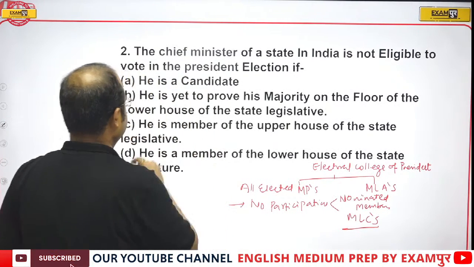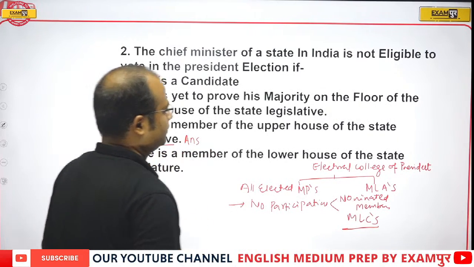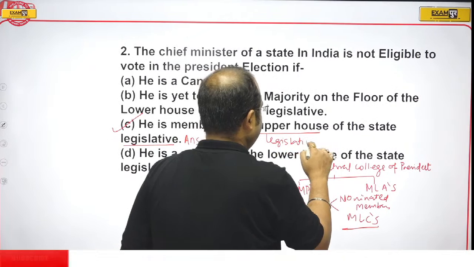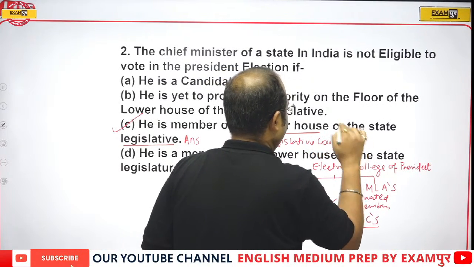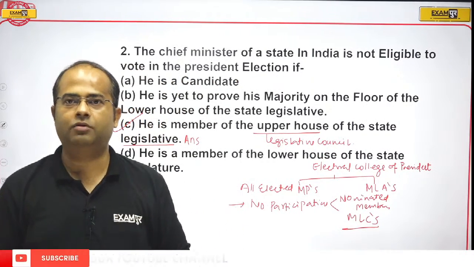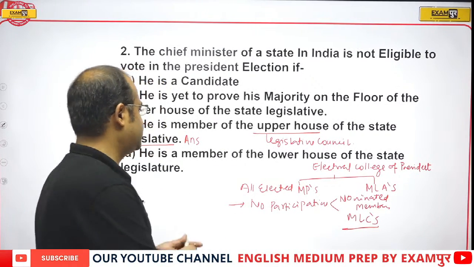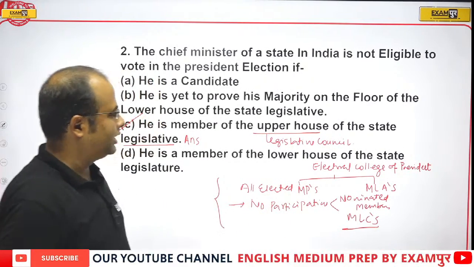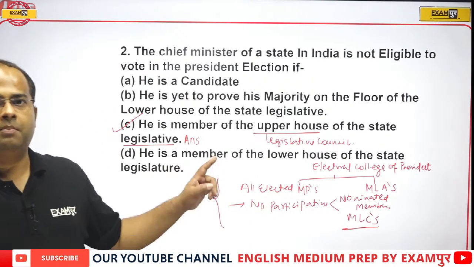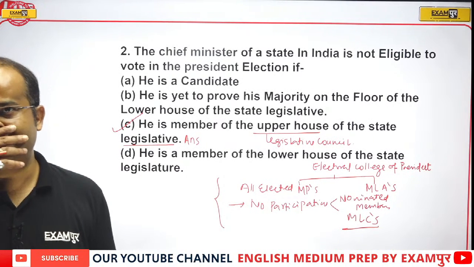Therefore, guys, the correct answer will be: if the Chief Minister is a member of the upper house of the state legislature. Upper house means legislative council. So if the person is a member of the legislative council, then he is not allowed to vote in the presidential election, because this is the Electoral College of the President. All the elected MPs and all the elected MLAs vote, while members of the legislative council and nominated members are not supposed to vote. So is this clear to all of you guys?